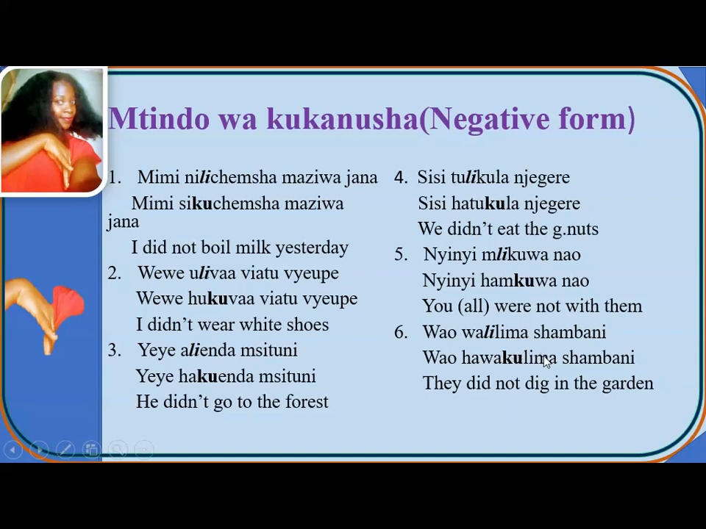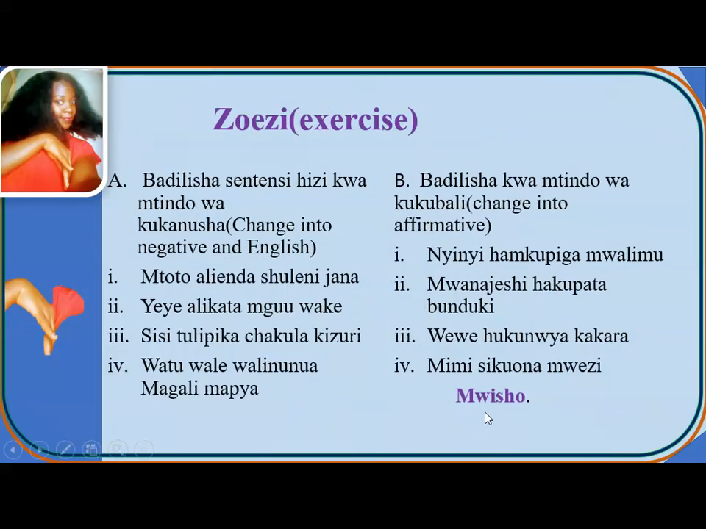Lima is the verb, and shambani is a what? A garden. Shamba is a garden, and when you add ni, it will show the position where, from, in, at, or into. But for this case, it will be in. So you shall say, they did not dig in the garden. They didn't dig in the garden. So that one is finished.